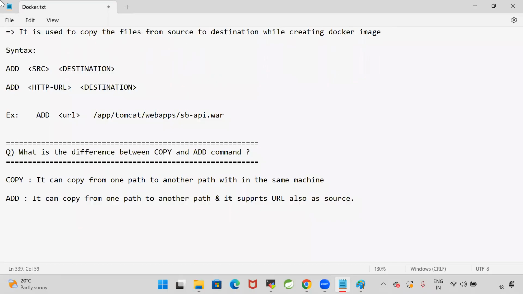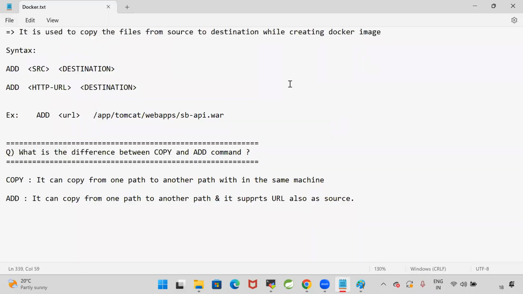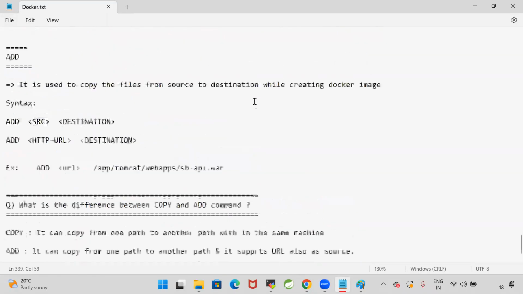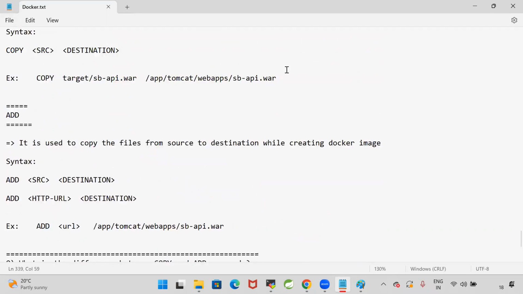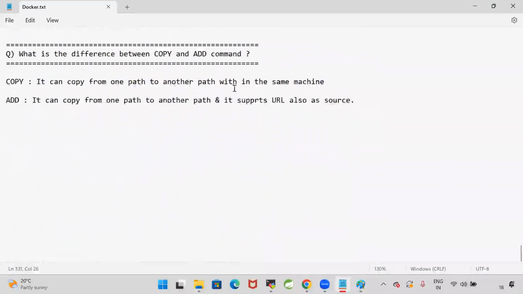Guys, are you able to understand what is the difference between copy command and add command? They are used to copy the files from one path to another path. The copy command will copy from one path to another path within the same machine. The add command can copy from one path to another path, and it supports URL also as source.